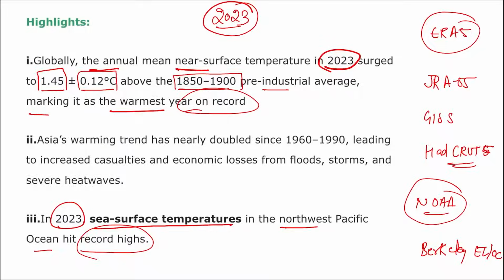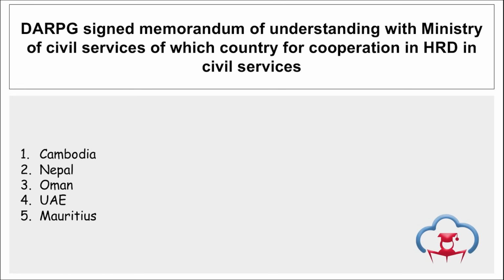Correct? Next, DARPG. They have recently signed a memorandum of understanding with the Ministry of Civil Services of which country for cooperation in HRD, that is Human Resource Development in Civil Services. Take a note of this important question. So DARPG, what is DARPG? Department of Administrative Reforms and Public Grievances.